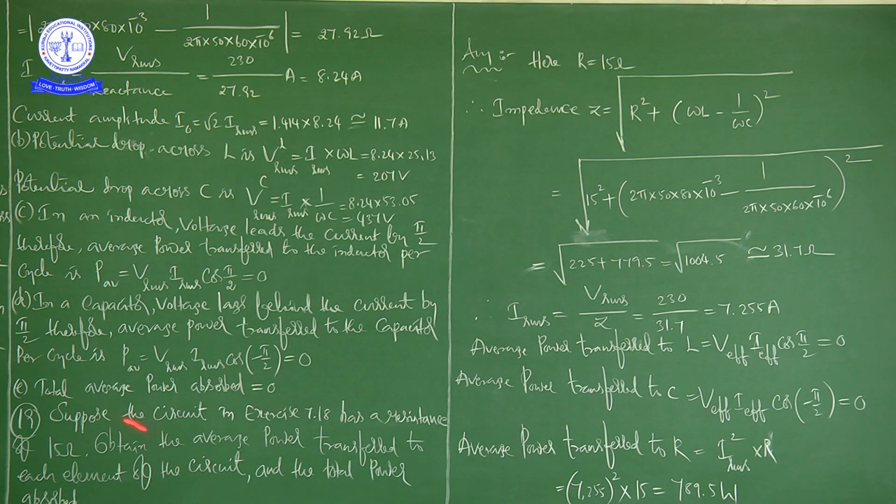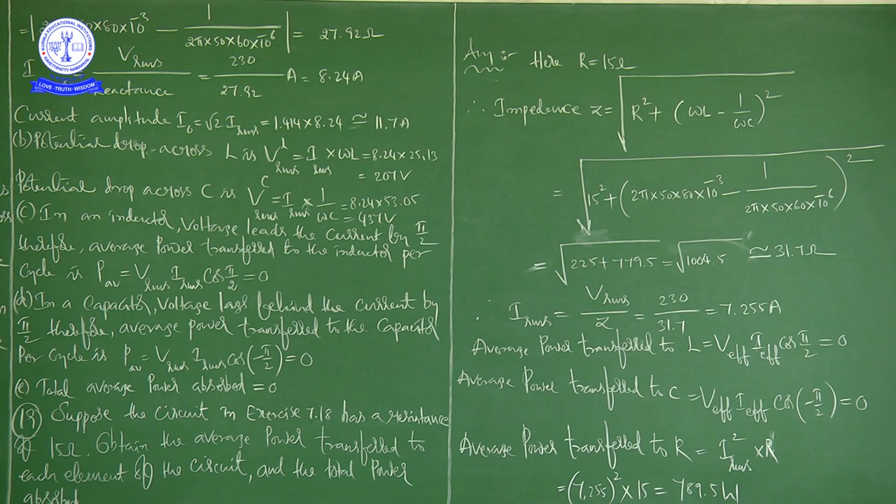See here. Suppose the circuit in exercise 7.18 has, because there they have given that the resistance of the circuit is negligible. The question is, suppose there is a resistance of 15 ohms, obtain the average power transferred to each element of the circuit and the total power absorbed.